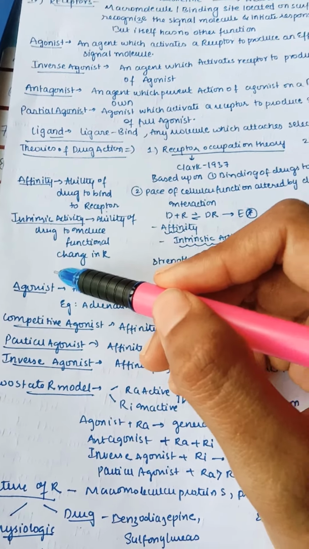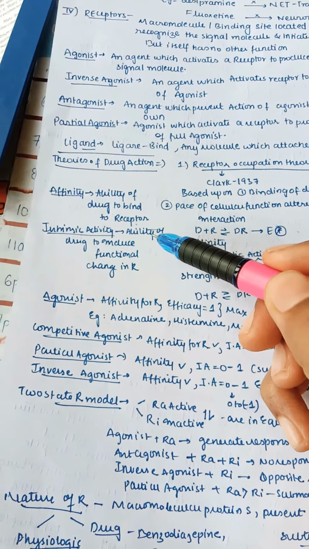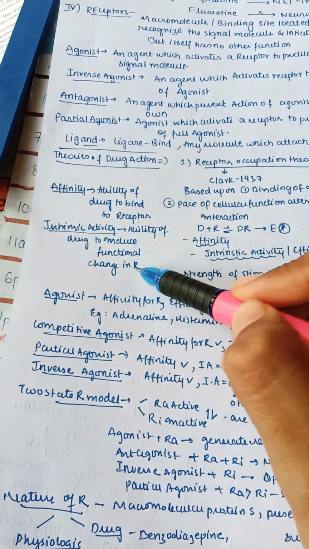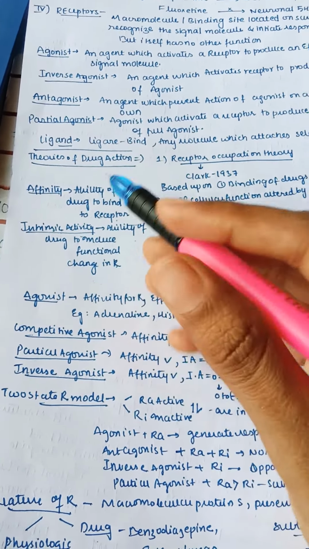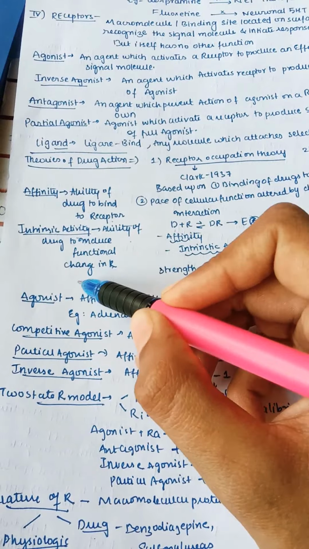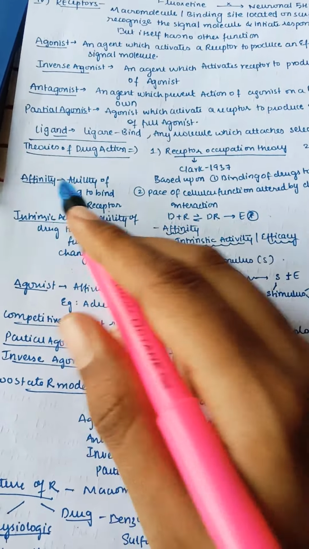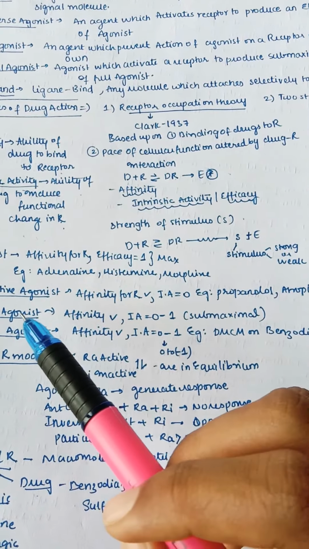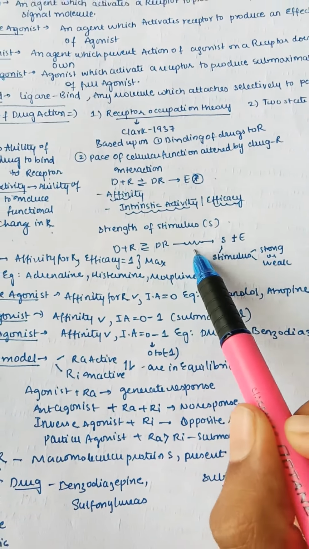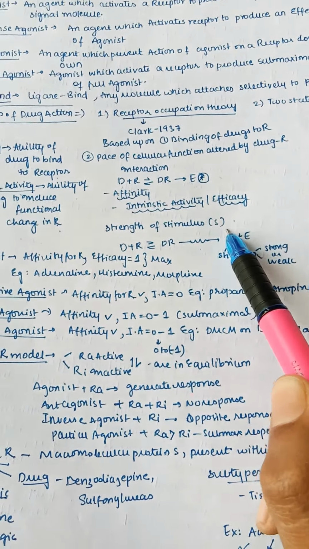That is affinity. What is intrinsic activity? That is the ability of a drug to induce a functional change. This intrinsic activity is also known as efficacy. It is causing a functional change in a receptor. Affinity means it is just binding. Efficacy means it is functionally changing the receptor, right?